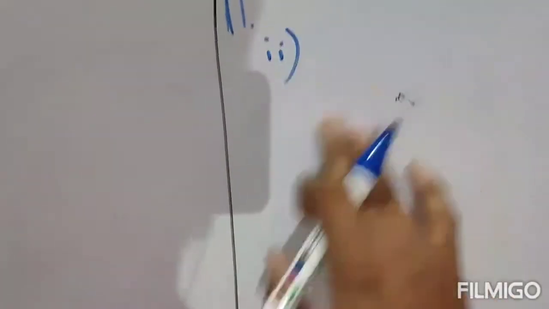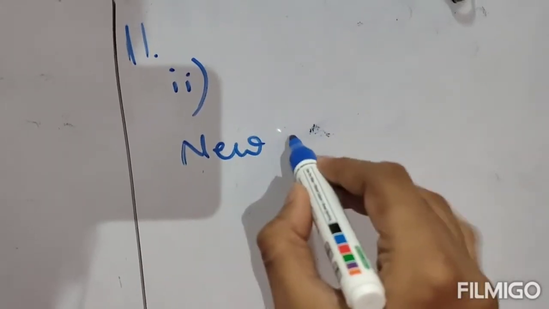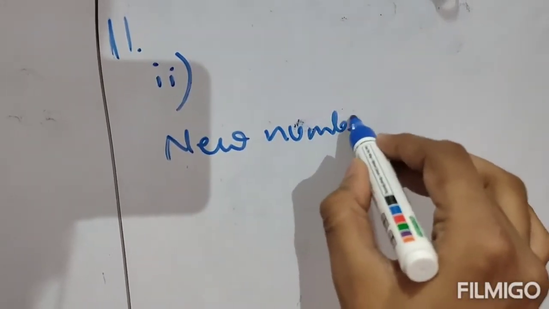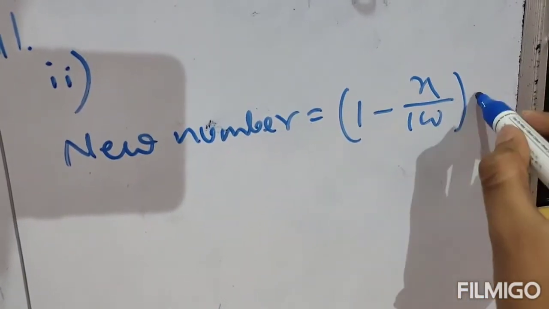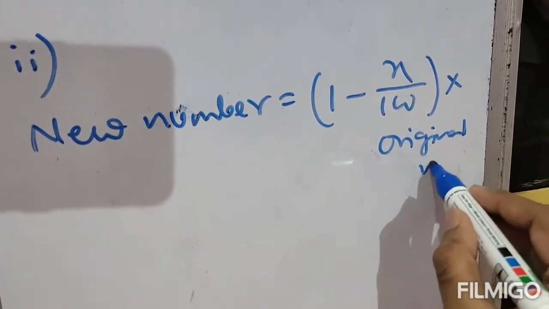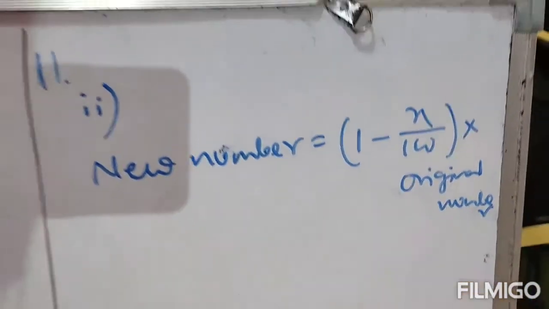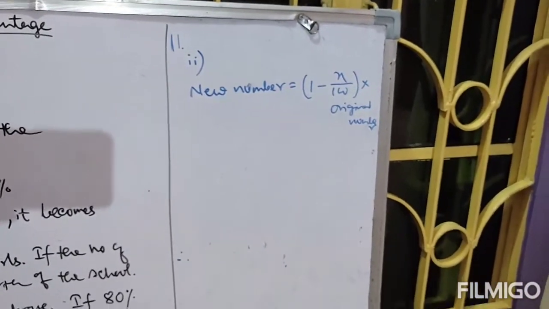Now there is a particular formula. Just note down this formula. New number equals 1 minus x by 100 into original number. Just note down this formula, that is new number equals 1 minus x by 100 into original number.